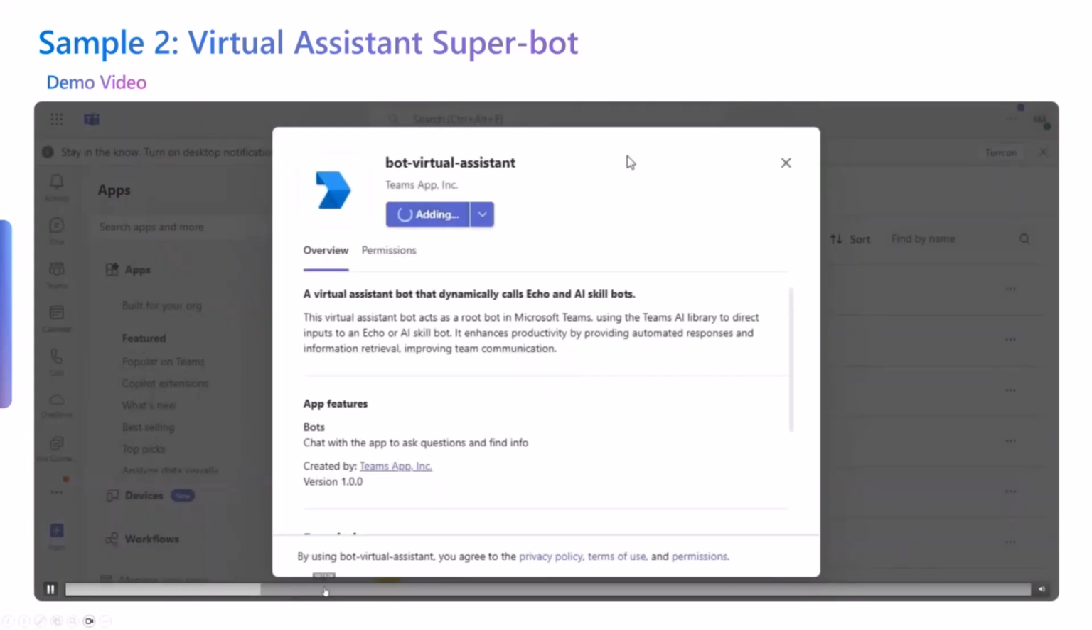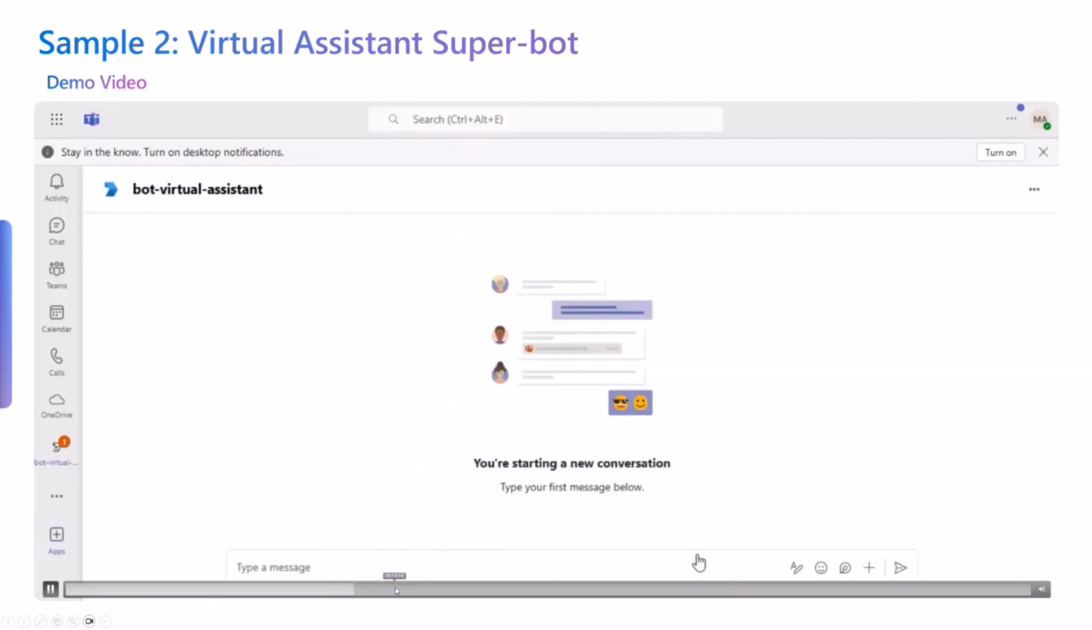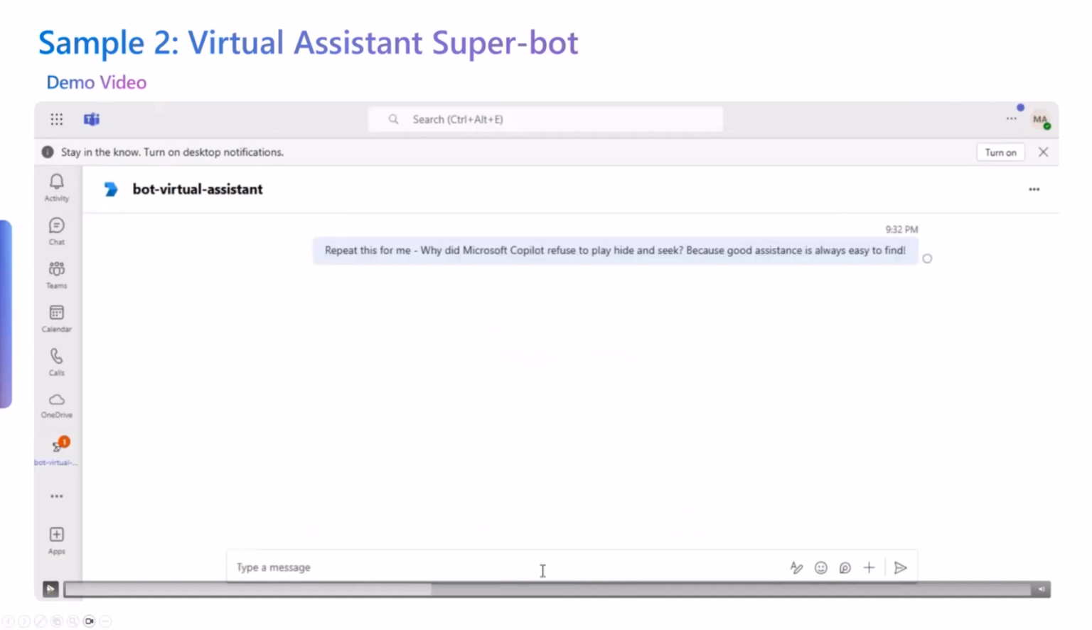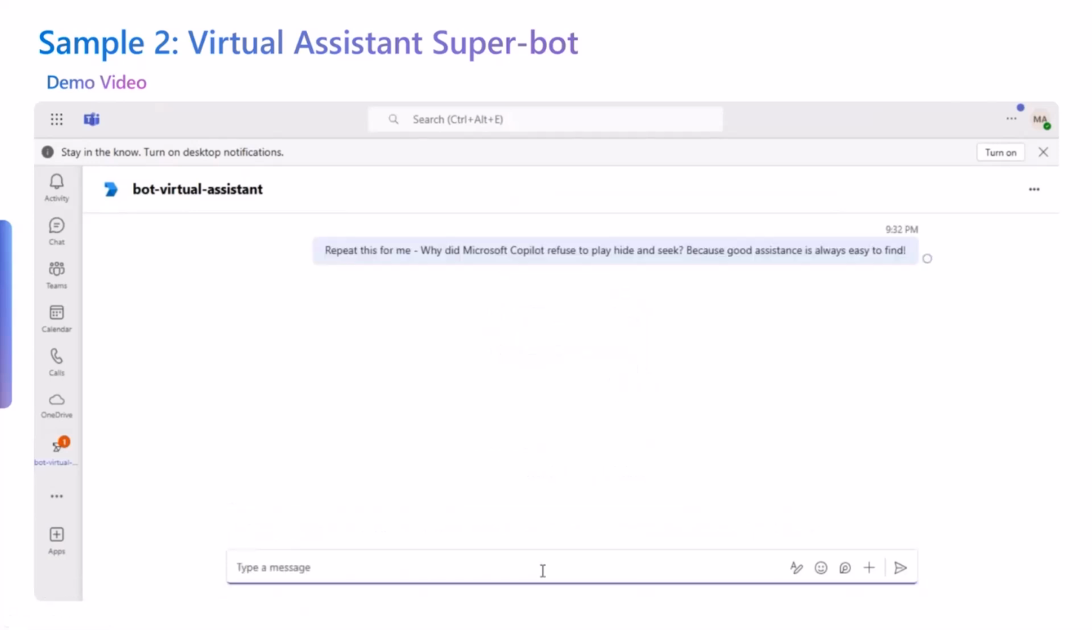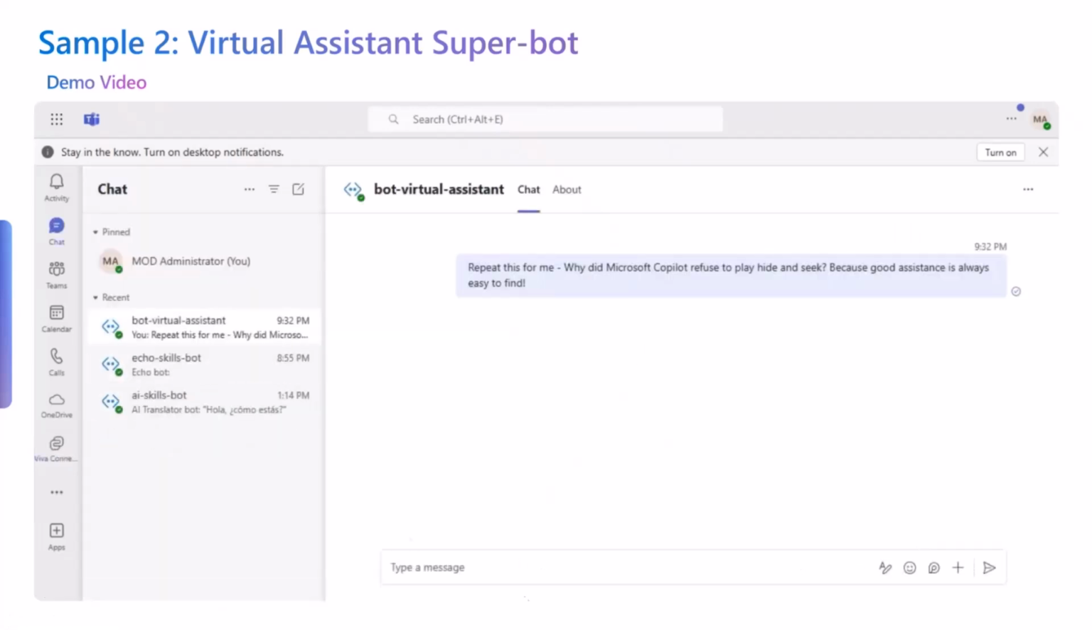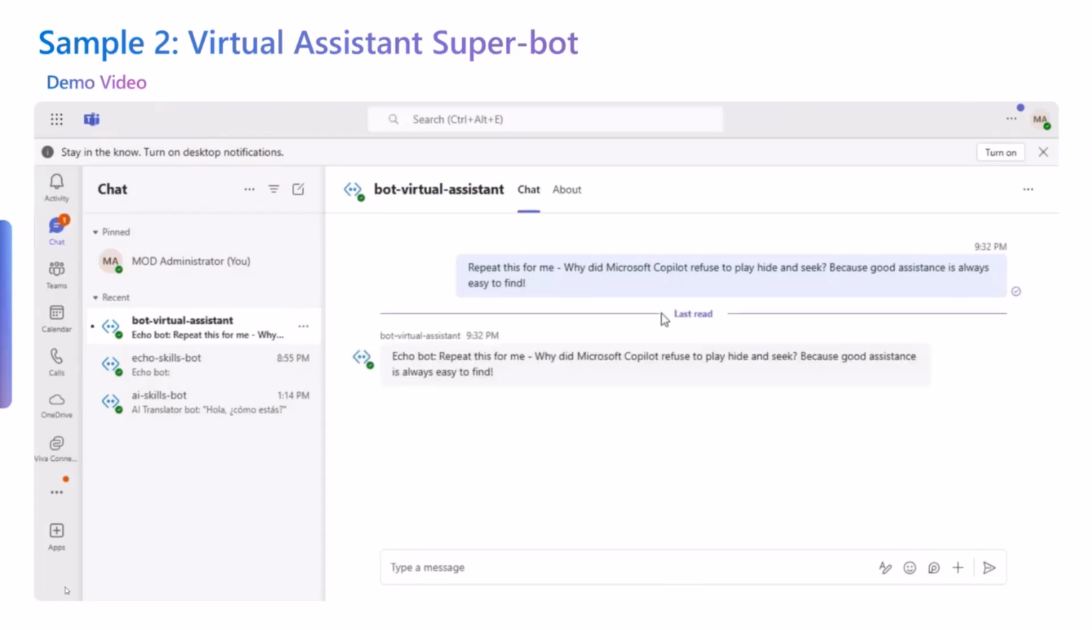And once you've sideloaded that bot, you can just go and give it a prompt. See here that I mentioned, repeat this for me, right? And the prompt is, why did Microsoft Copilot refuse to play hide and seek? Because good assistance is always easy to find. Not once did I mention to use the Echo bot, but you will see that it's going to do some thinking, and then it's going to come back and say, I think this is one for the Echo bot.